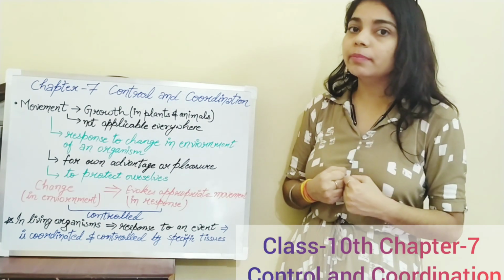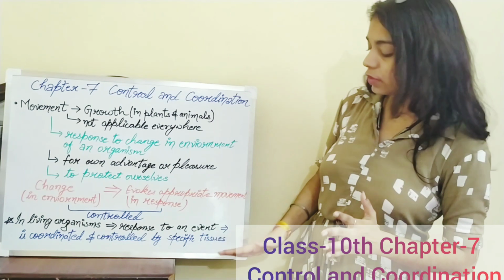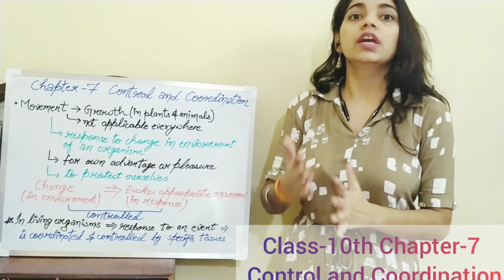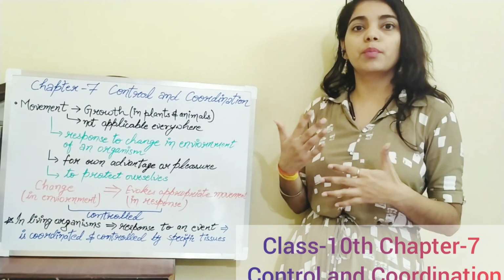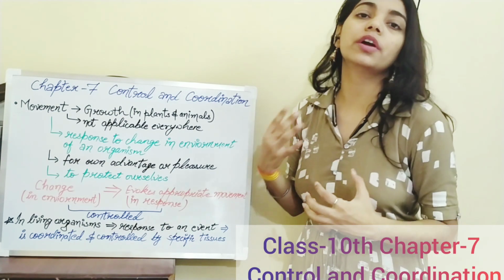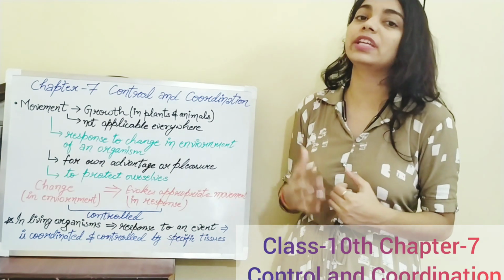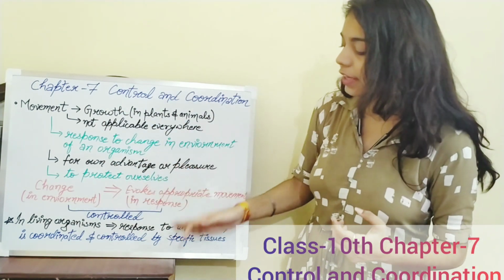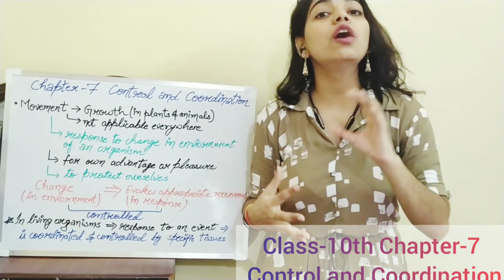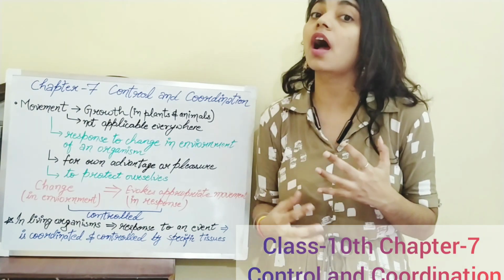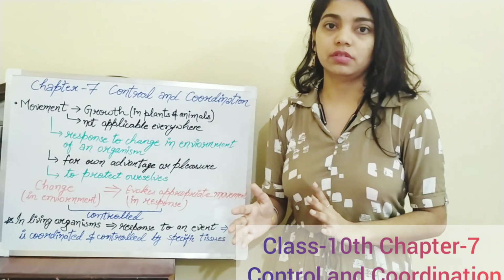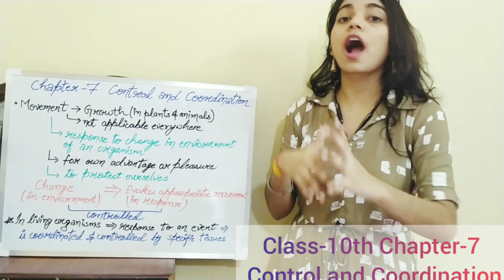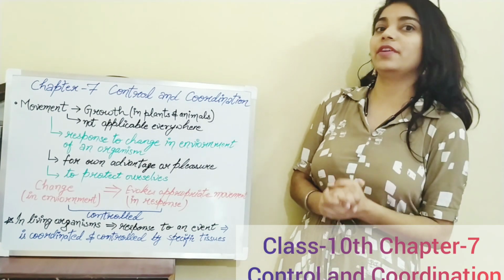And how does our body control and coordinate it? With the help of specific tissue. There are special tissues present in every part of our body which transfer messages to our brain on how to respond to the situation. In a living organism, response to an event is coordinated and controlled by specific tissue. How these tissues perform, how the messages reach, and how we respond happens because of neurons. And how neurons work, we will study in our next class.